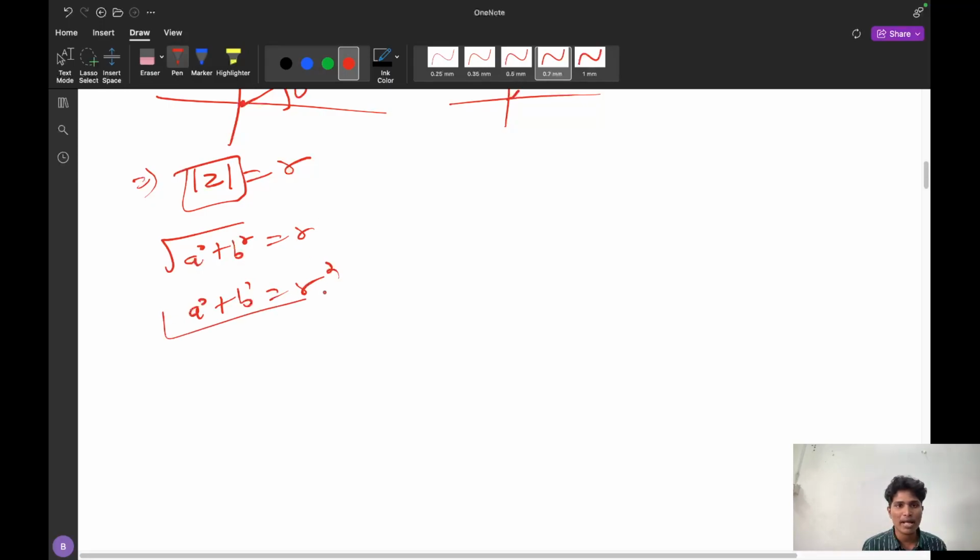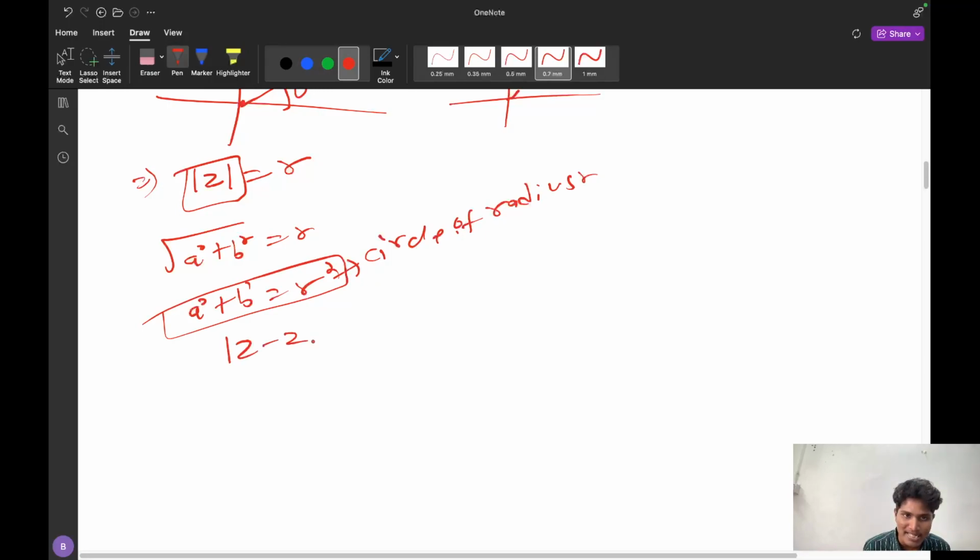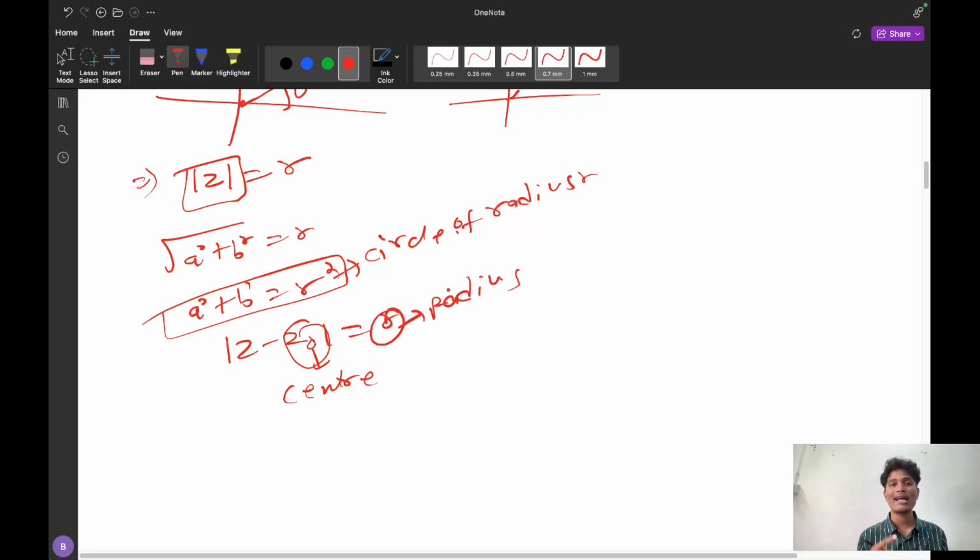So what does it imply? It is implying a circle. Yes, this is a circle of how much radius? It is a circle of radius r. Like this only, if I see modulus of z minus z naught is equal to r, here z naught is the center. Z naught is the center and r is the radius. You have to remember this.